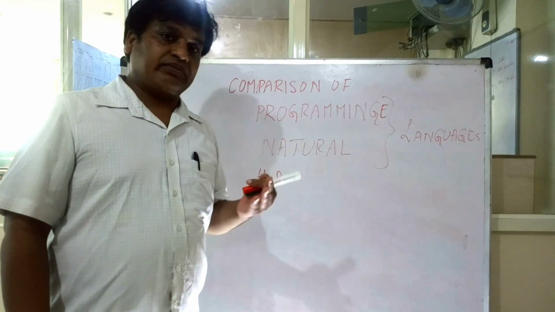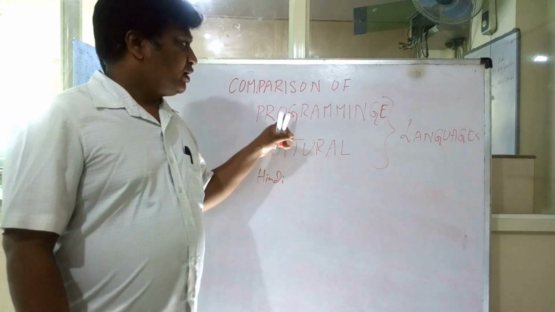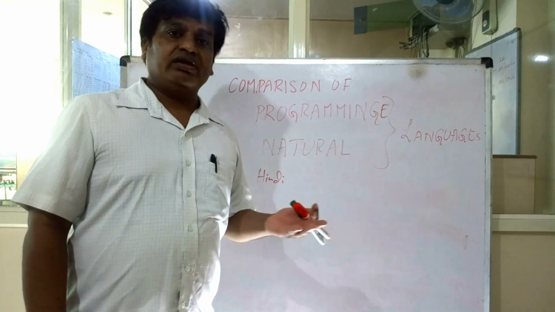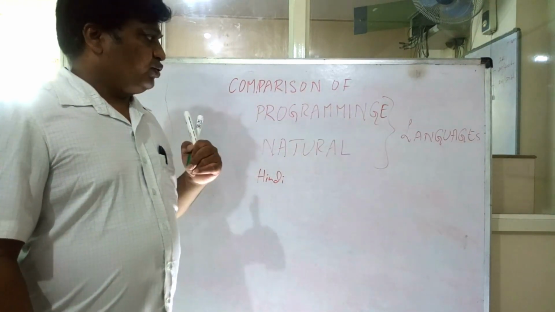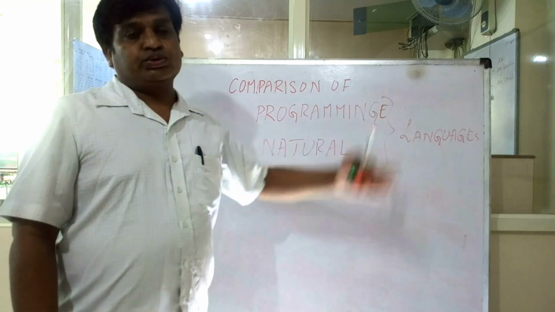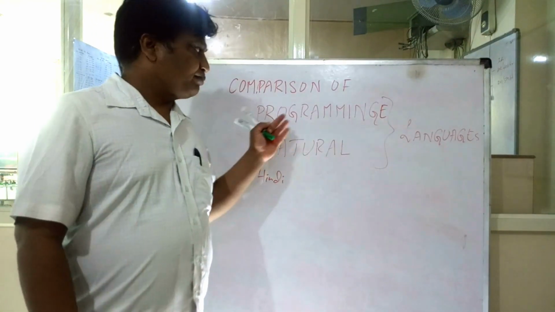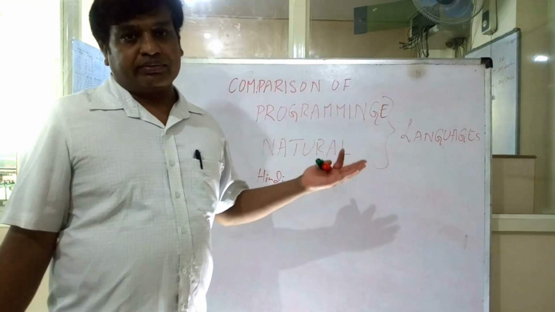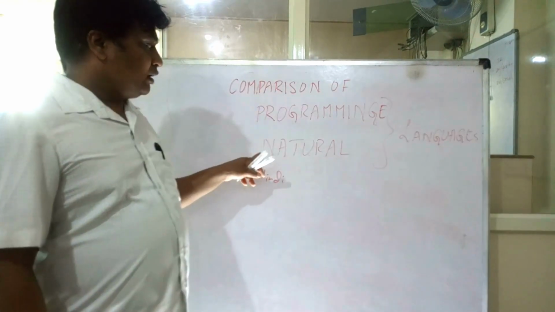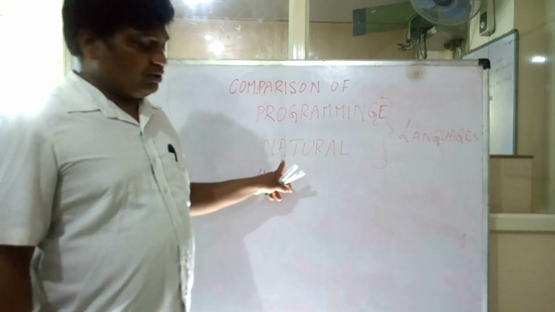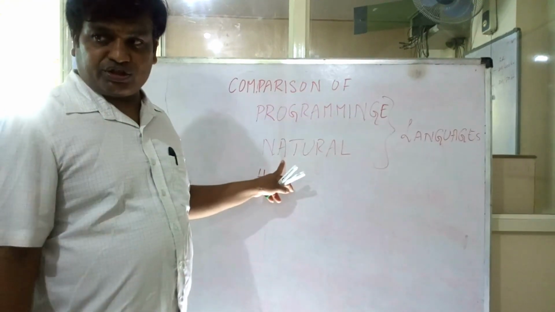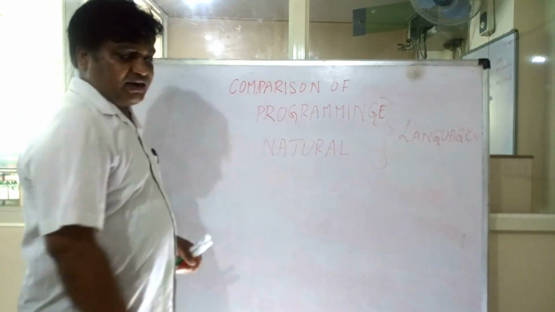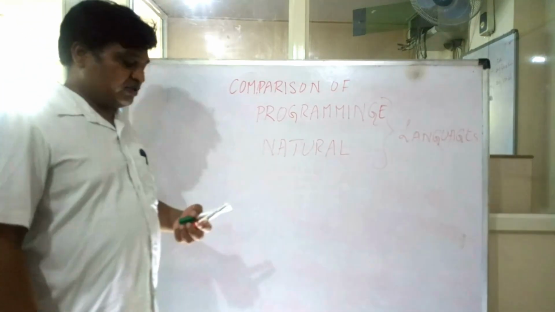A program is nothing but a set of instructions you use to give what has to be done by the computing system. You can write a program to sort 1000 numbers, a program to add 1000 numbers and so on. These are some of the examples. Natural languages, anyhow we are using; I am using the English language to communicate with you, to transfer my knowledge. We may use Hindi, English, Kannada depending on what you have learned.